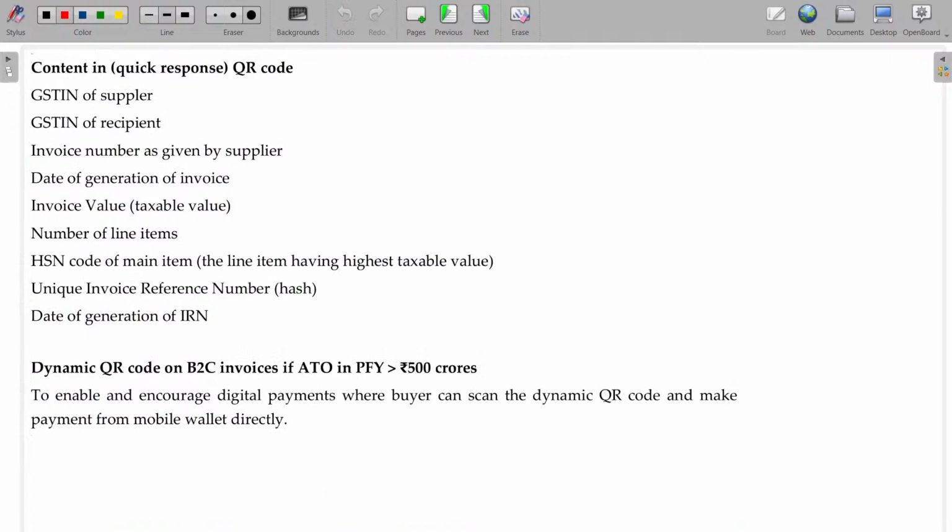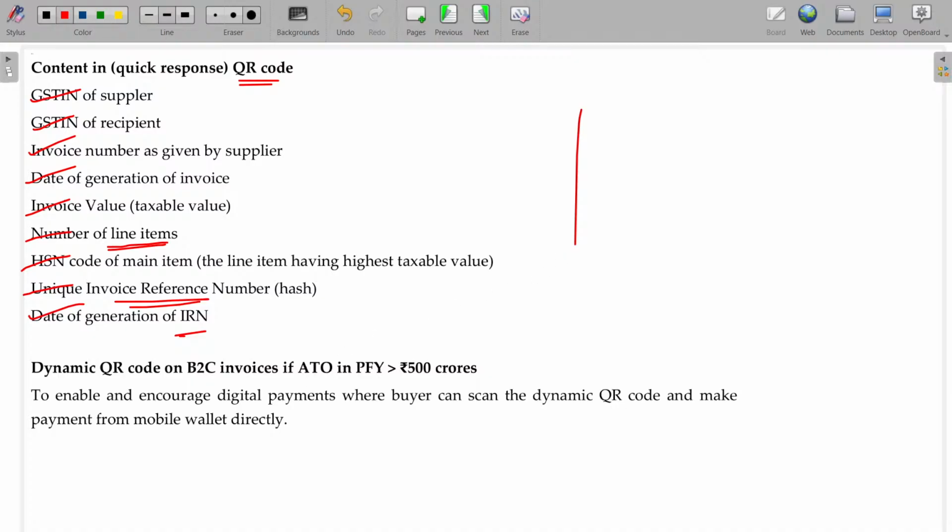Is that okay? And what should be there in the QR code? In the QR code, all the things required for the tax invoice will be available. What are they? GSTIN of supplier, recipient, invoice number, date of generation of invoice, invoice value, number of line items, how many items are there, and transaction values, HSN code and unique invoice reference number. Okay, date of generation of IRN, everything will be there in the QR code. After that, you just simply send the QR code to the recipient, that is the invoice for him. Easy reference.